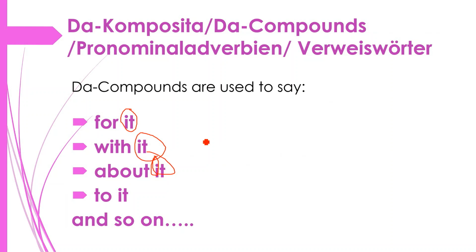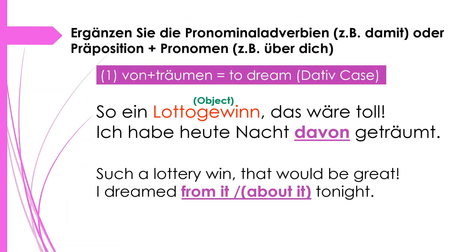Now let's see some examples so that we can understand it better. This is basically an exercise: Ergänzen Sie die Pronominaladverbien, zum Beispiel damit, oder Präposition plus Pronomen, zum Beispiel über dich. So you can use pronominal adverbs or preposition plus pronoun; anything can come in the fill in the blanks. First, Nummer 1 is von plus träumen. Träumen means to dream, and von always comes with the dative case.